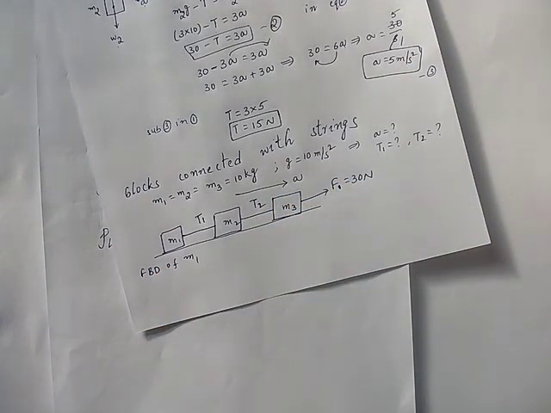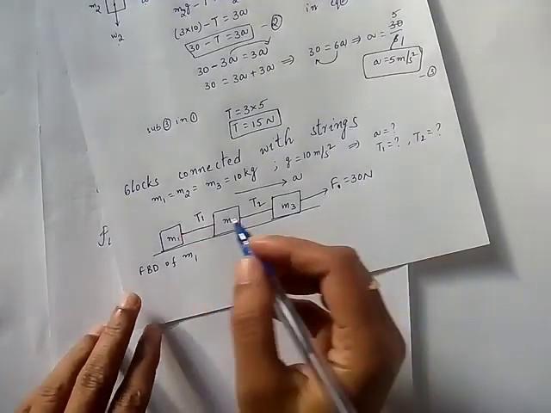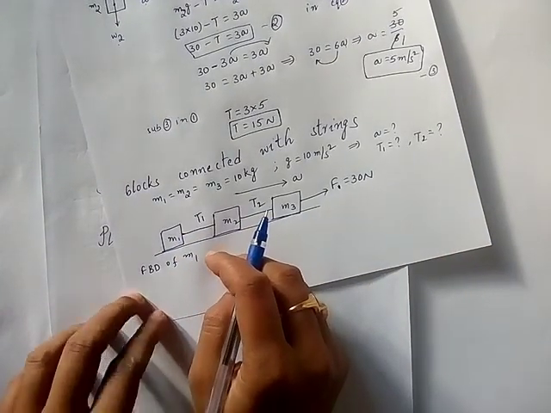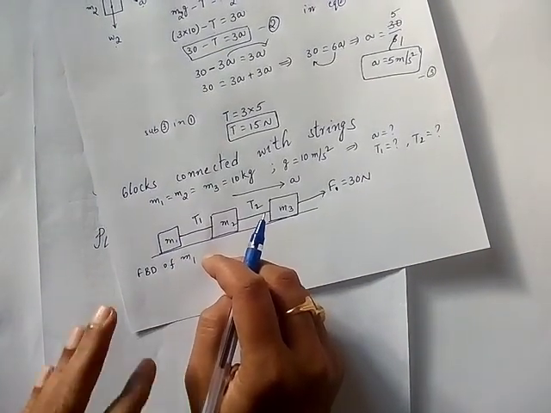It will be same and it is horizontal. So as it is horizontal, I am not writing vertical forces acting on them, because there is no acceleration along the vertical y direction. Acceleration is only along x direction. See, x means horizontal, y means vertical.